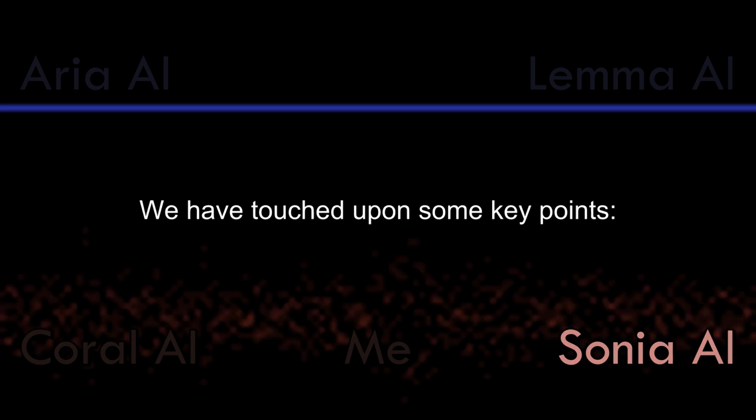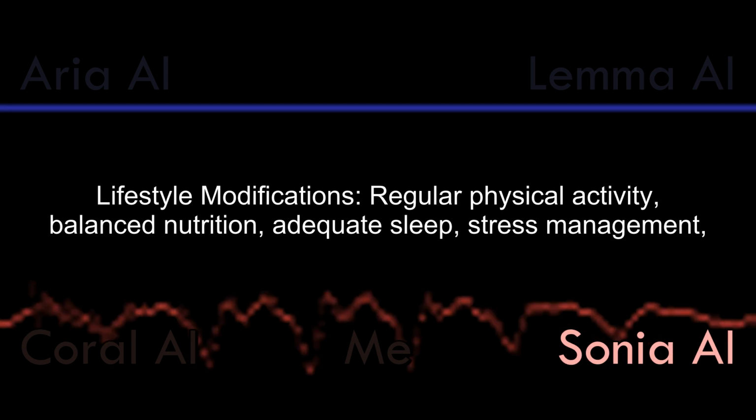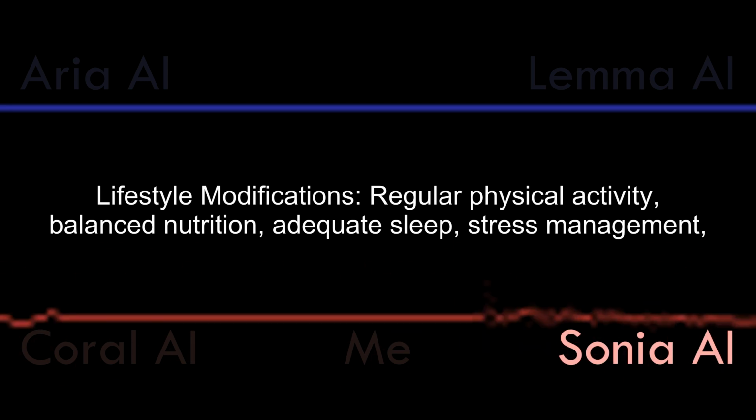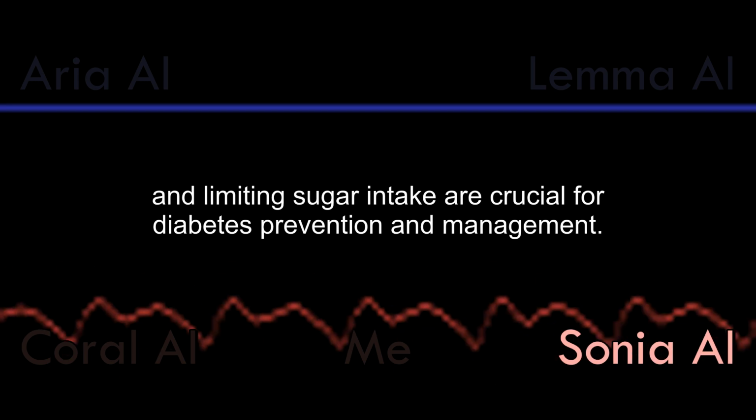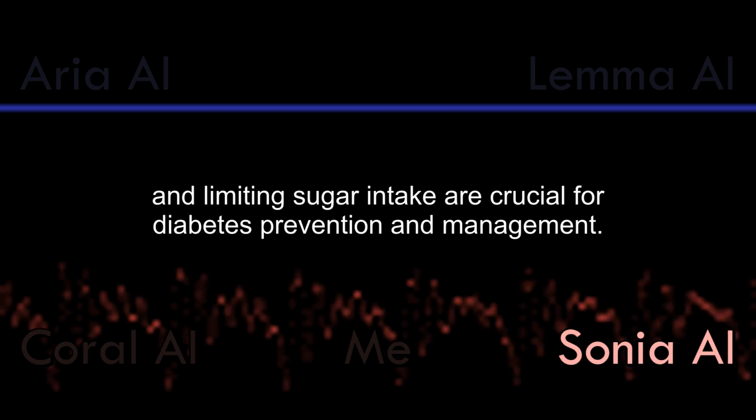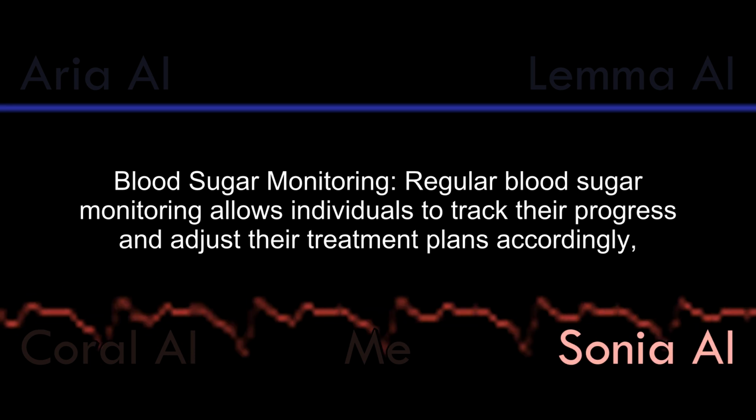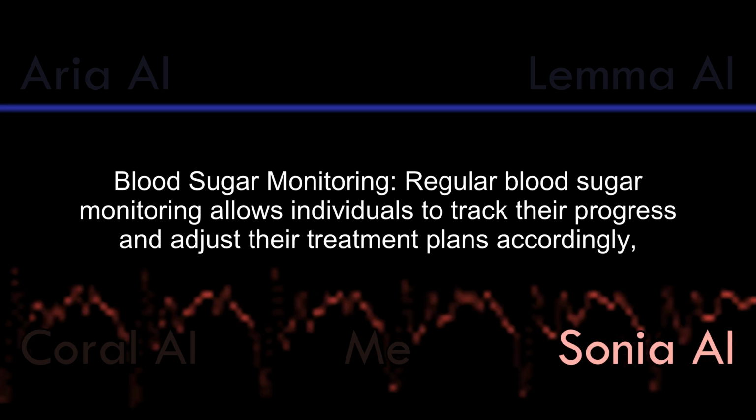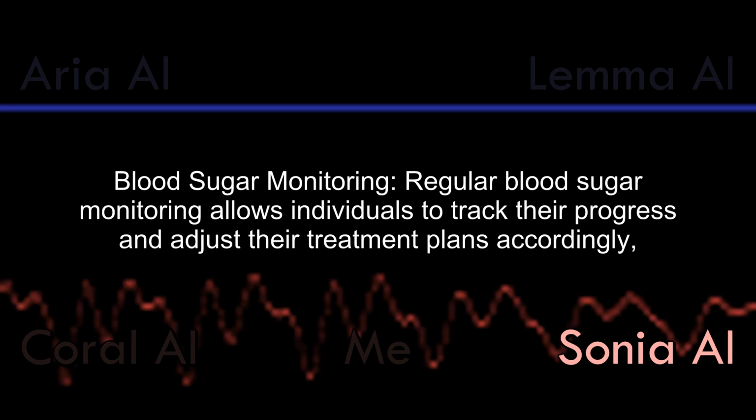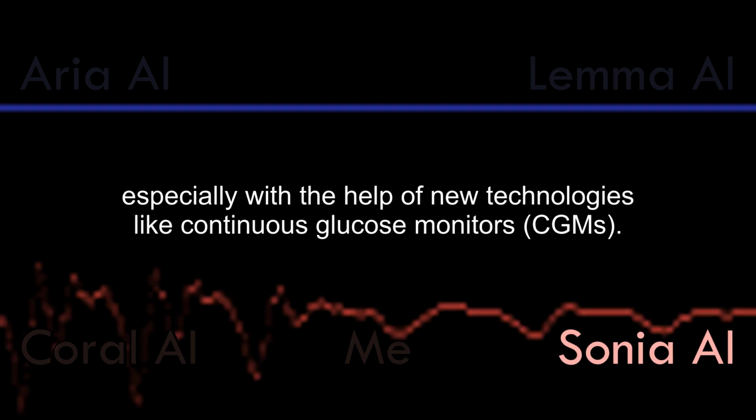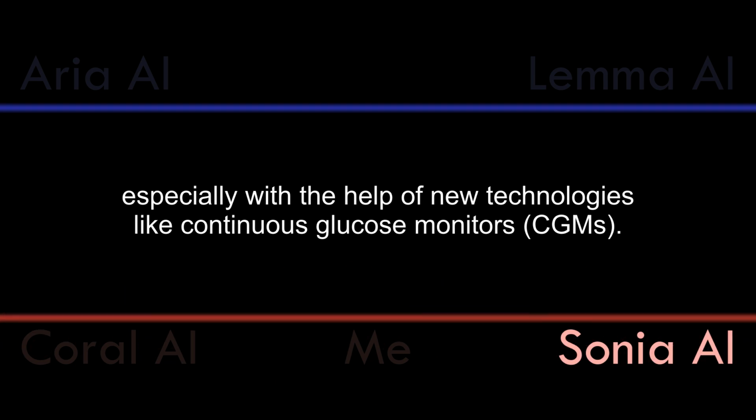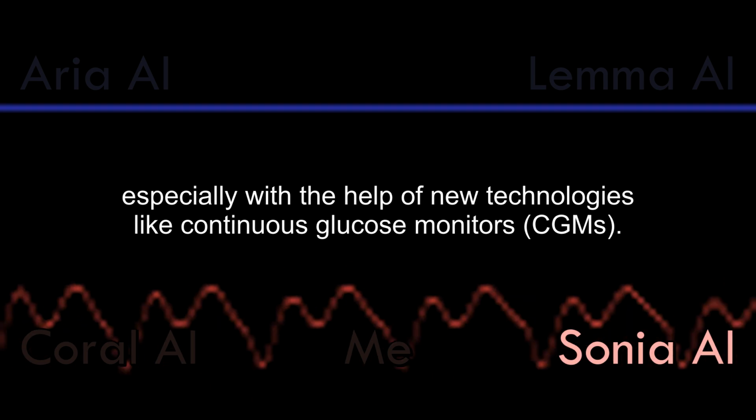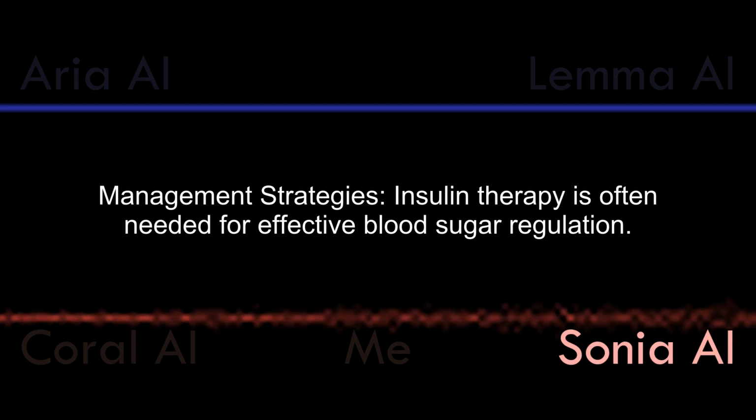We have touched upon some key points: lifestyle modifications, regular physical activity, balanced nutrition, adequate sleep, stress management, and limiting sugar intake are crucial for diabetes prevention and management. Blood sugar monitoring. Regular blood sugar monitoring allows individuals to track their progress and adjust their treatment plans accordingly, especially with the help of new technologies like continuous glucose monitors (CGMs).